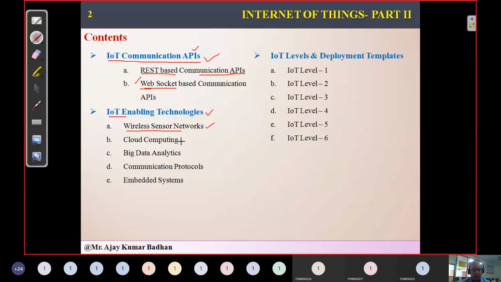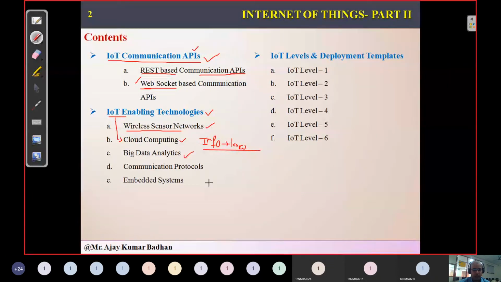And apart from that, the technology which Internet of Things mostly uses is cloud computing. All the data generated by our devices, which have been deployed in different sectors, they read the data and transmit that information into the cloud. From the cloud, we access the information and perform different operations. That is the raw data we get from the cloud, and from that raw data, we convert it into some kind of information, right? We already discussed it. And from that information, we try to infer the knowledge. Okay, so that is what is being said in this particular scenario.